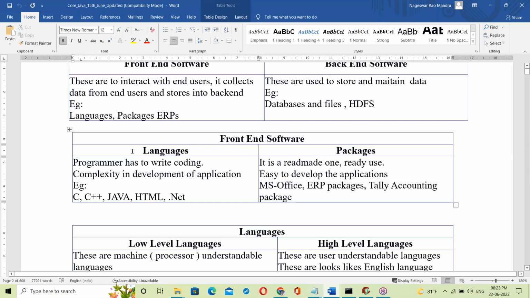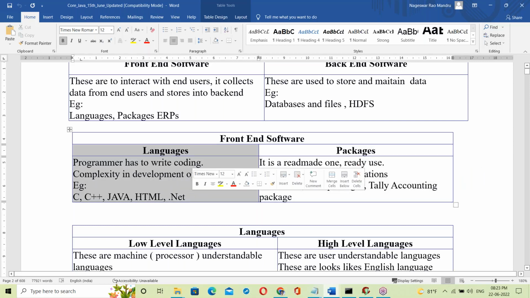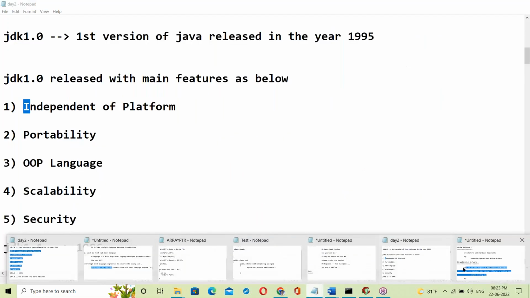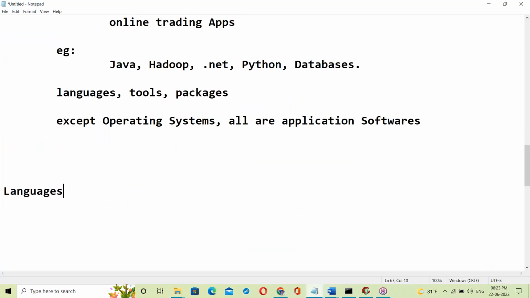Java comes under languages. It's coding. Our topic is about languages. Okay, let us see languages.